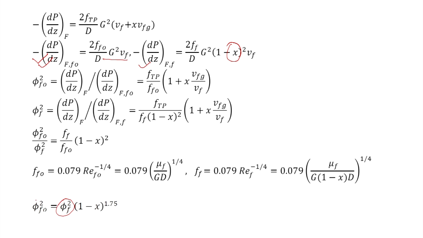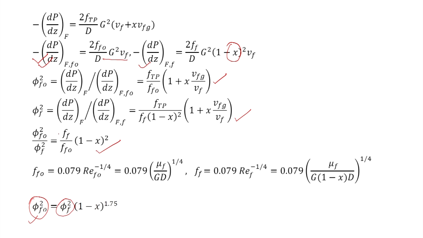So, how do we obtain phi FO square from phi f square? For that, we can derive a relation. Phi FO square, we have derived this earlier. Phi FO square is given by this, and phi f square is given by this expression, and then if we take the ratio, we get this relation between phi FO square and phi f square.